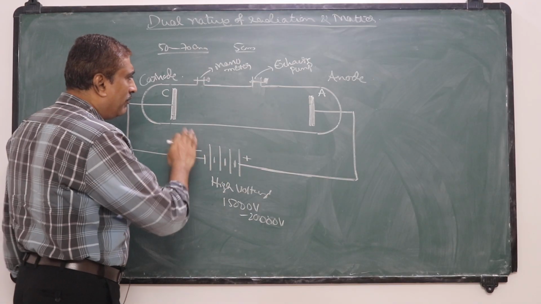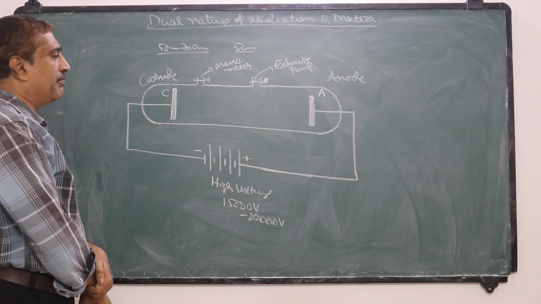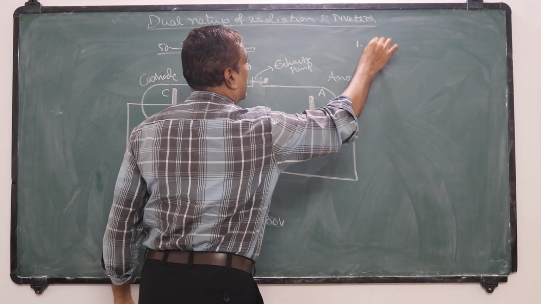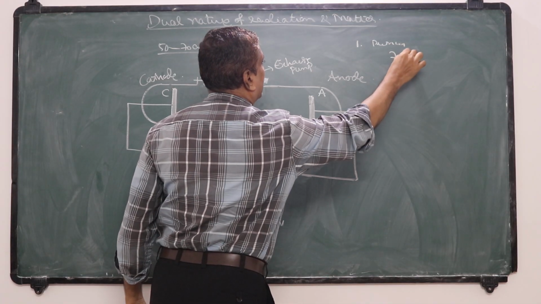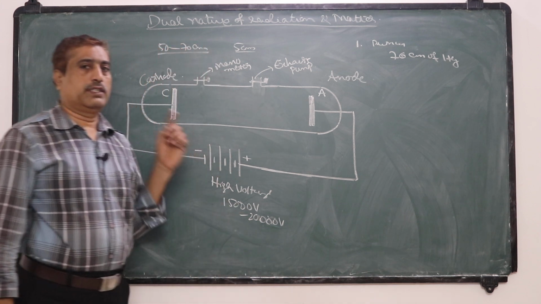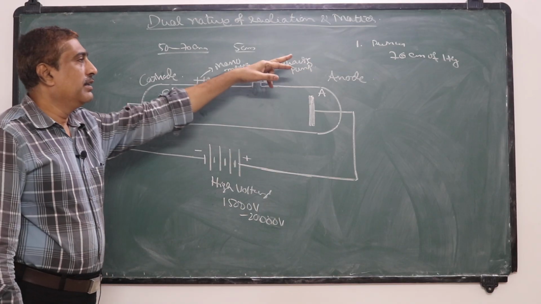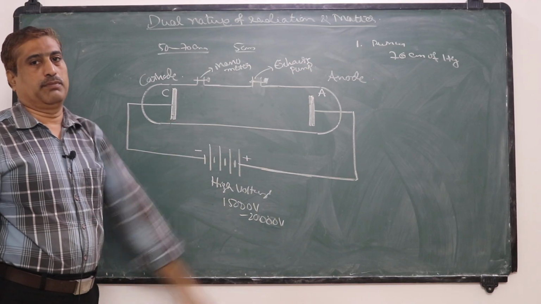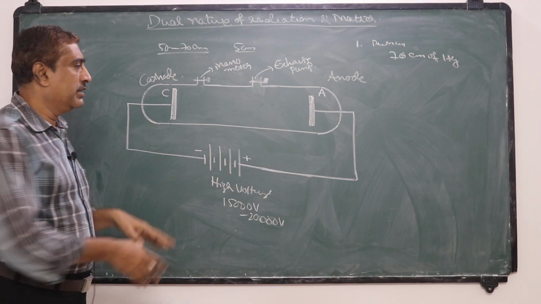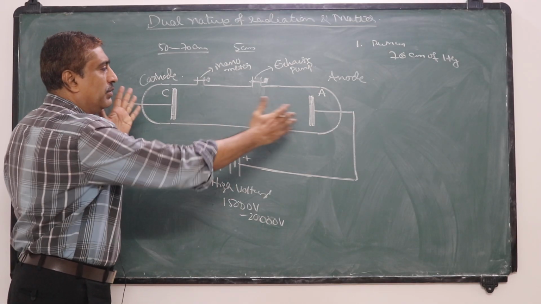Now assume that this is the experimental arrangement. The first stage is when the pressure is atmospheric pressure, that is 76 centimeter of mercury. Under atmospheric pressure, that means under normal conditions, there is no electric discharge between these two electrodes.